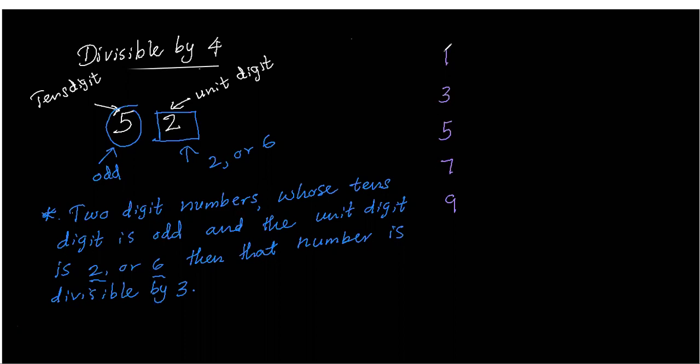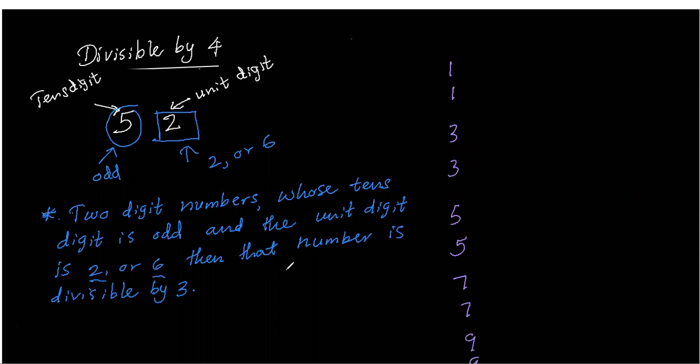Then I wrote the tens place numbers here, and the unit digit is 2 or 6. 1, 1, 3, 3, 5, 5, 7, 7, 9, 9.